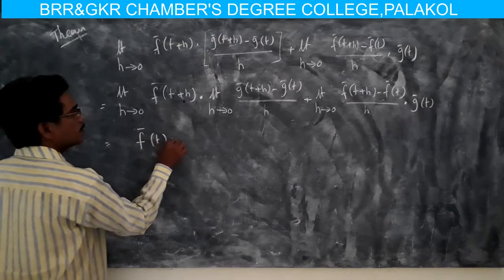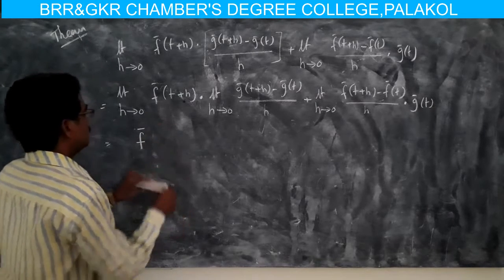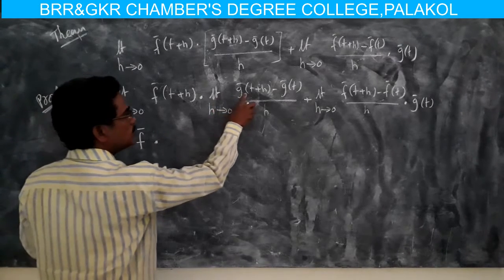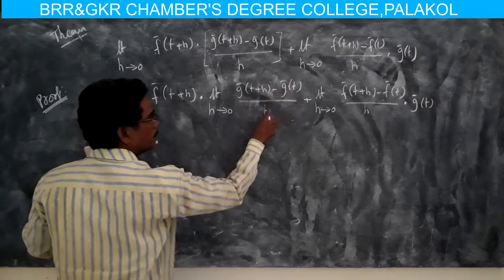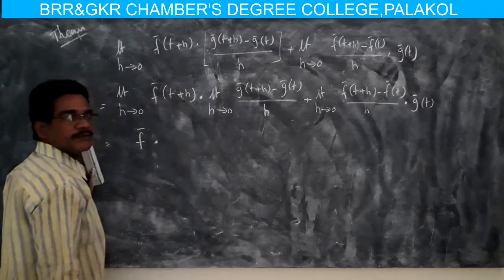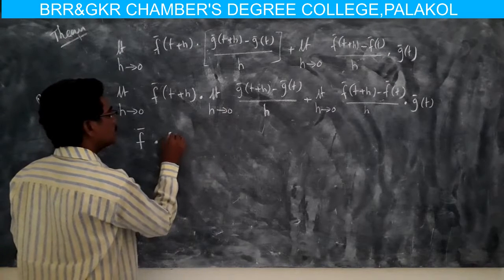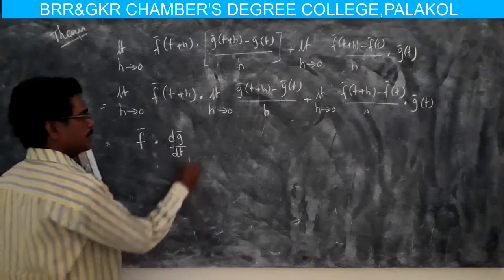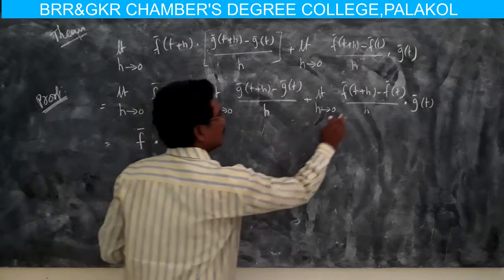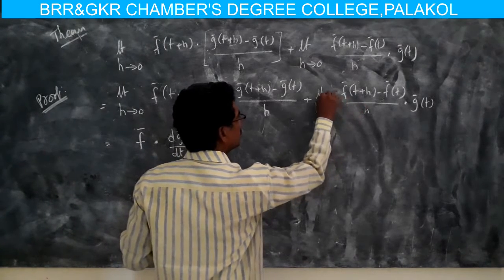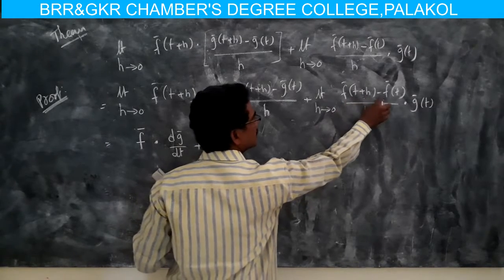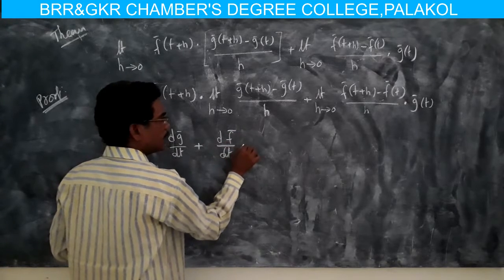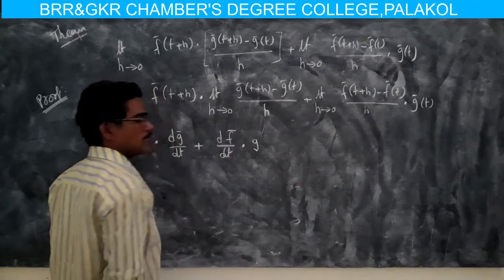Then the limit of [g(t+h) − g(t)]/h is the derivative of a vector function, that means dg/dt, plus the limit of [f(t+h) − f(t)]/h, that means df/dt, dot g.